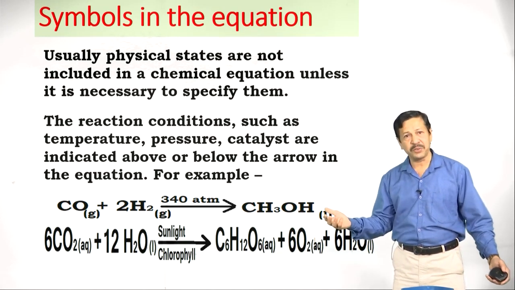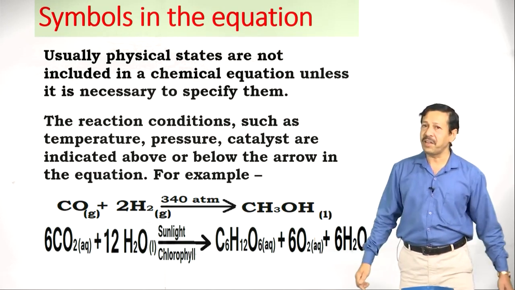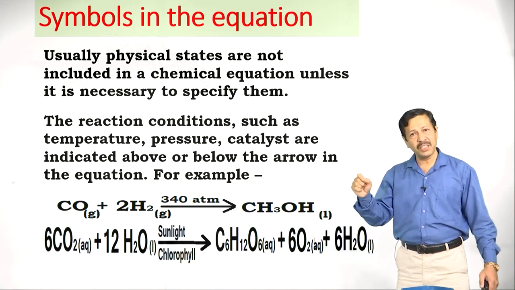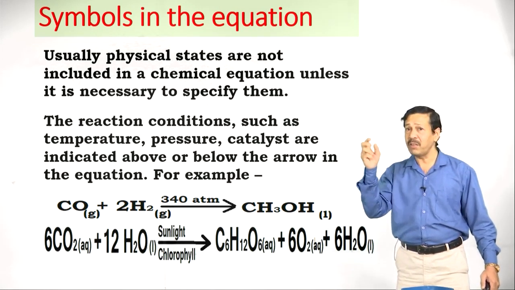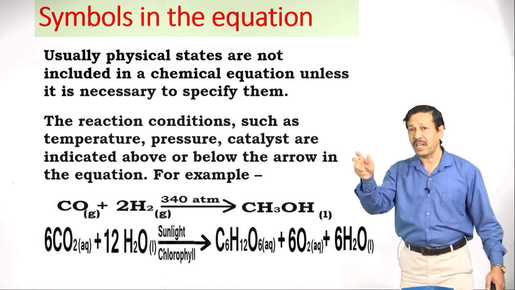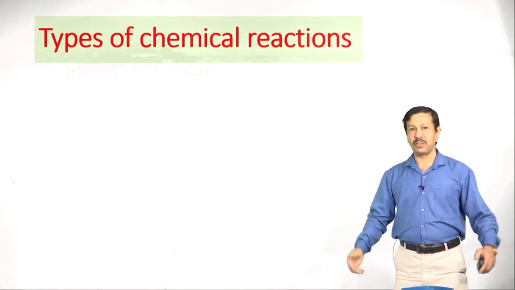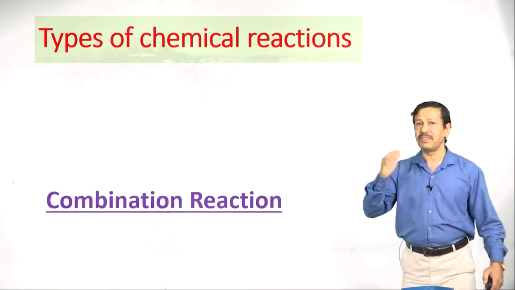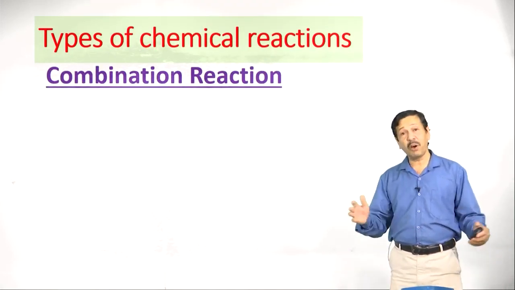What is the product produced? Obviously that is the carbohydrate glucose. In addition to this, we have the very important respiratory gas oxygen, and water. Now let us move on to different types of chemical reaction. The first one is combination.